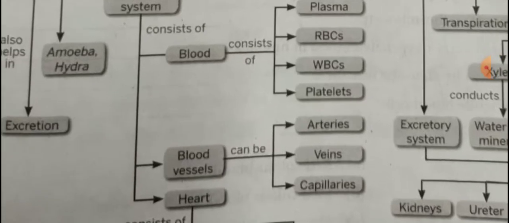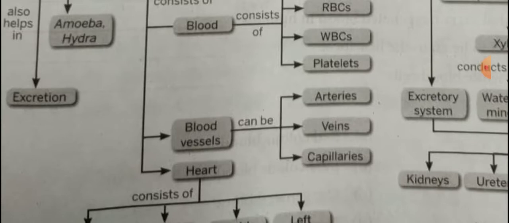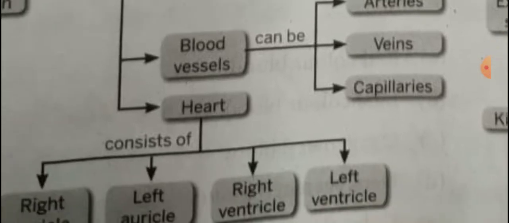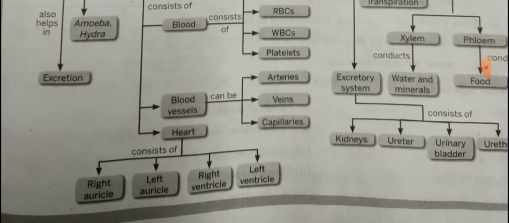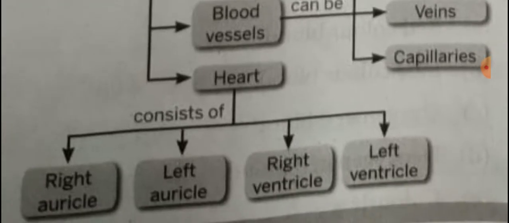Next, blood vessels. Blood vessels can be divided into arteries, veins and capillaries. Capillaries are the minute blood vessels, also known as blood capillaries. Then next, the heart. The human heart consists of 4 chambers: 2 auricles and 2 ventricles.